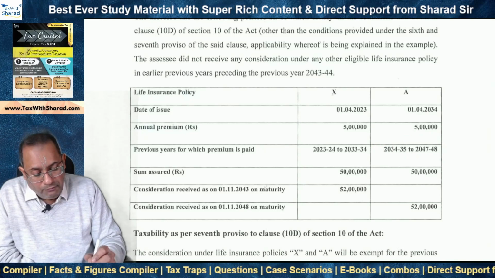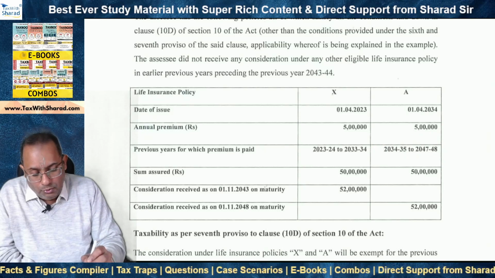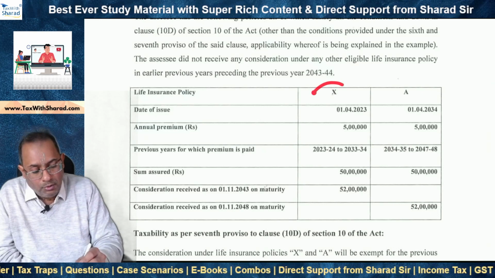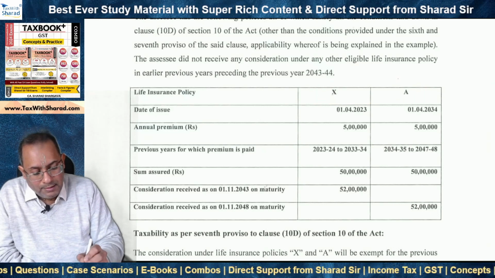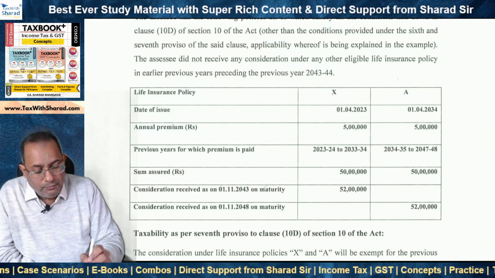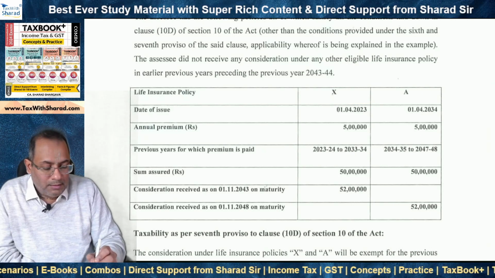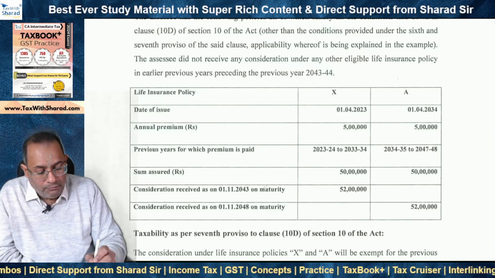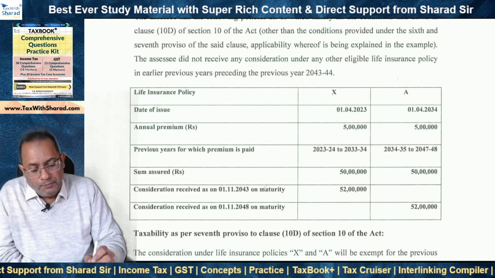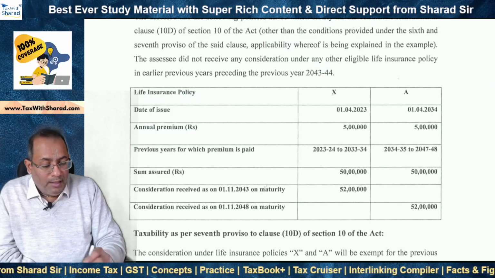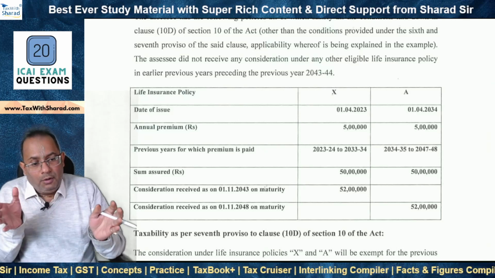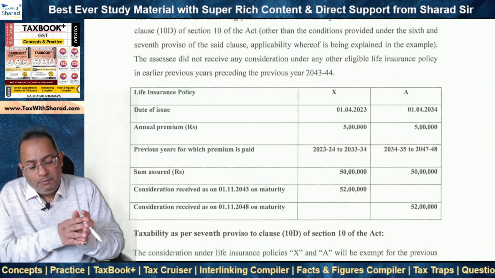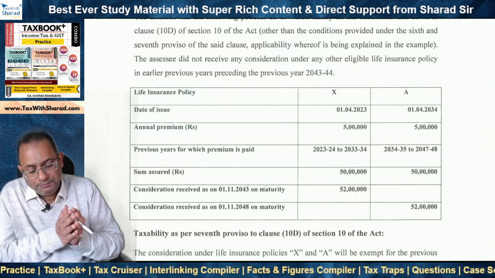So if we carefully note, there is no previous year where the premium has been paid by the SSE both for X and A. So till X it is 2033-34, and after that the SSE starts paying premium for A from 2034-35. So while there are two policies, there is no particular previous year in which the premium has been paid for more than one policy, right?